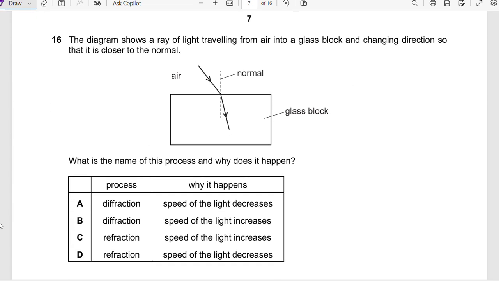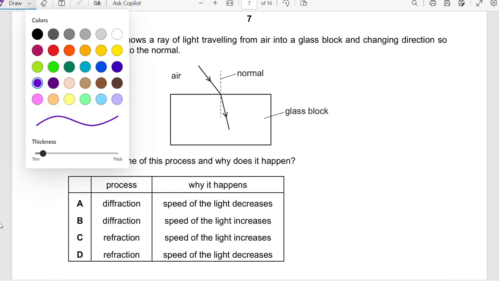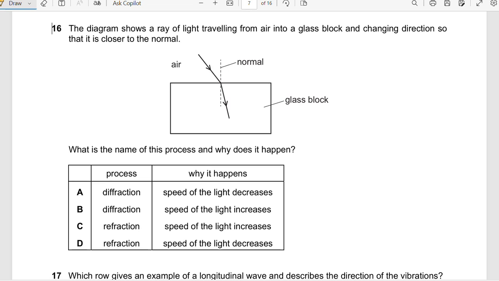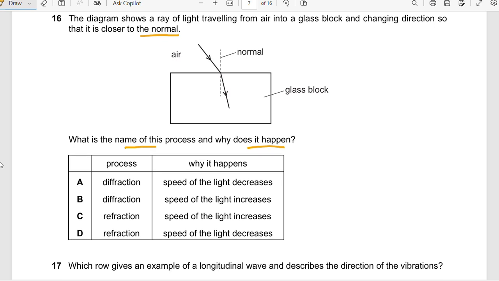Question 16 shows a ray of light traveling from air into glass and changing direction so that it is closer to the normal. What is the name of this process and why does it happen? Remember, when light changes direction when it goes between two mediums, this is called refraction. So A is wrong, B is wrong, so refraction.